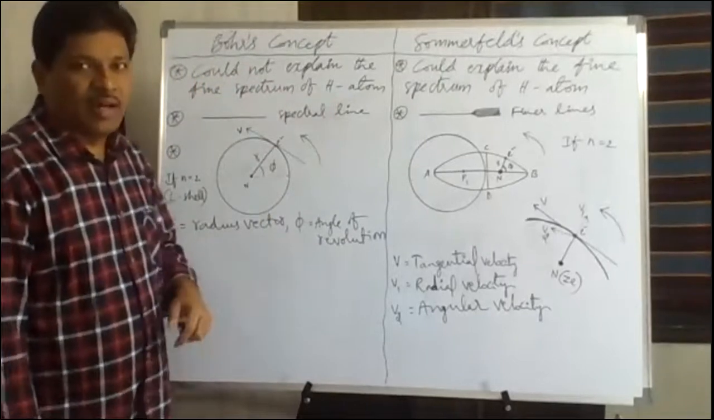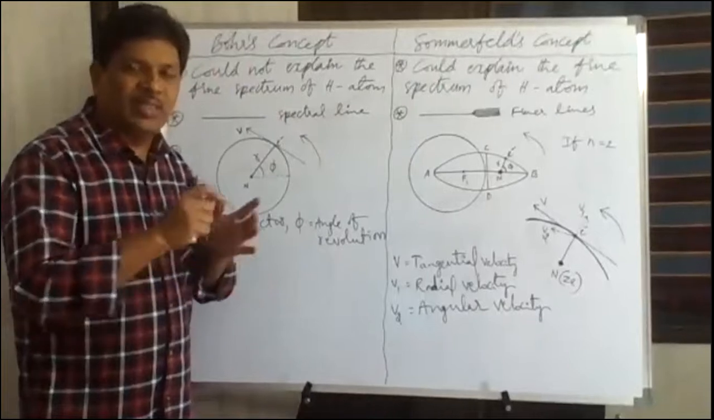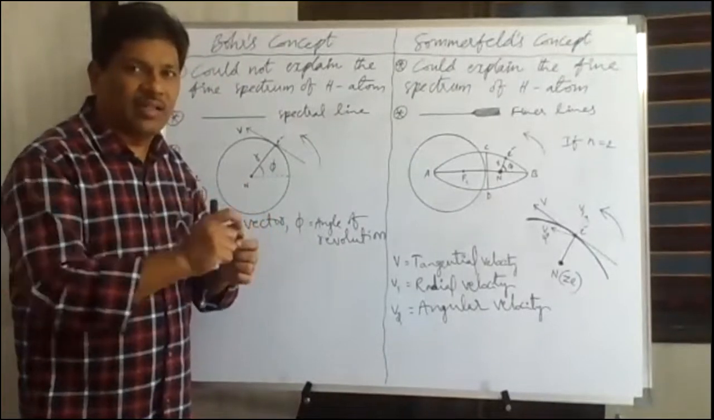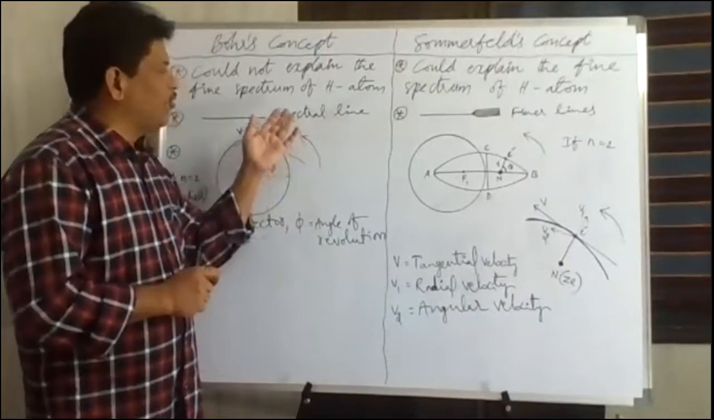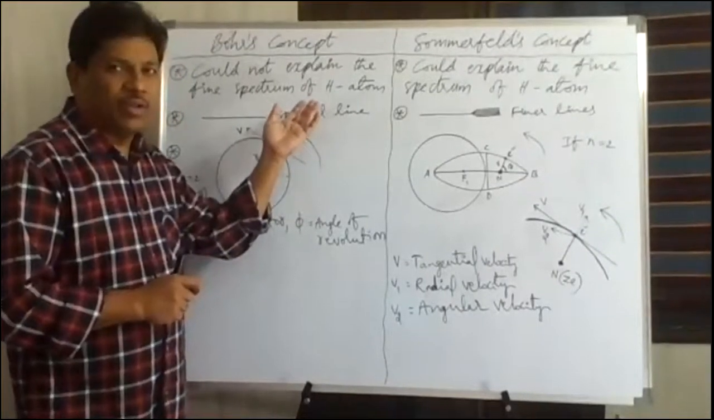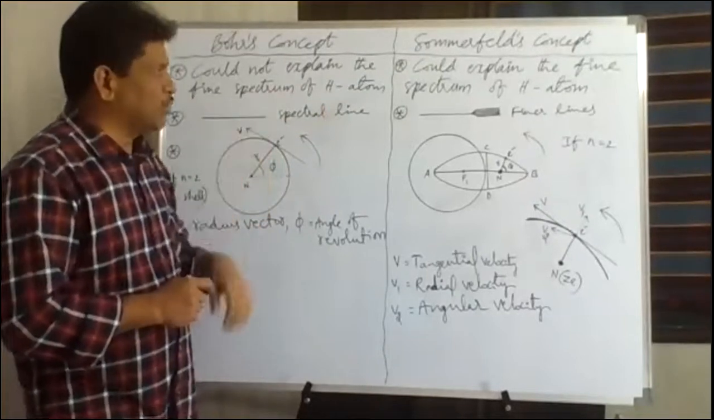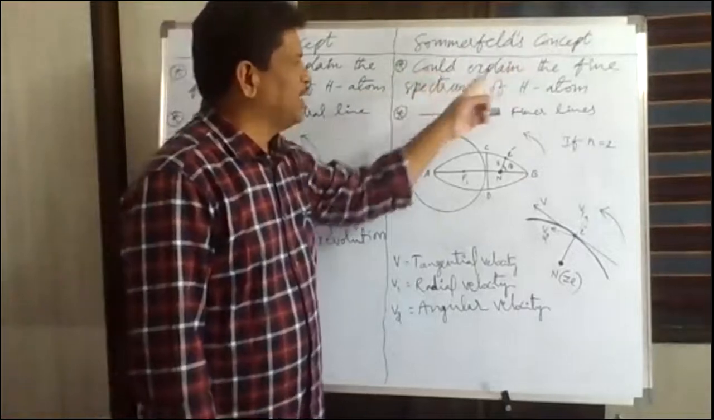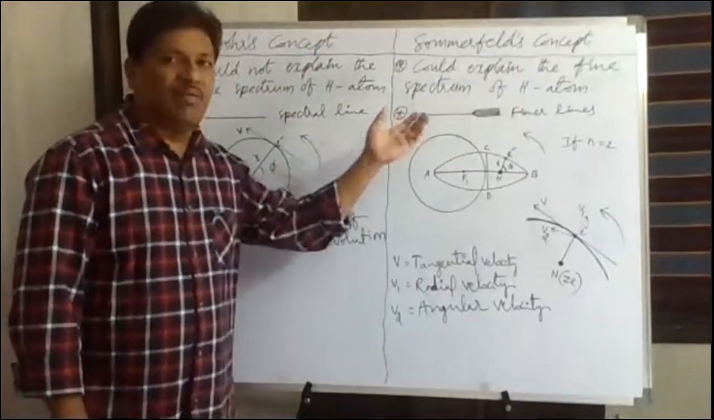Fine spectrum of the hydrogen atom means that in the hydrogen spectrum, there are many spectral lines. Every spectral line is made up of fine lines, and the group of fine lines is called the fine spectrum. The fine spectrum of hydrogen or single electron species was not explained by Bohr's concept, whereas Sommerfeld's concept could explain the fine spectrum of the hydrogen atom. How it explained it, we'll discuss.